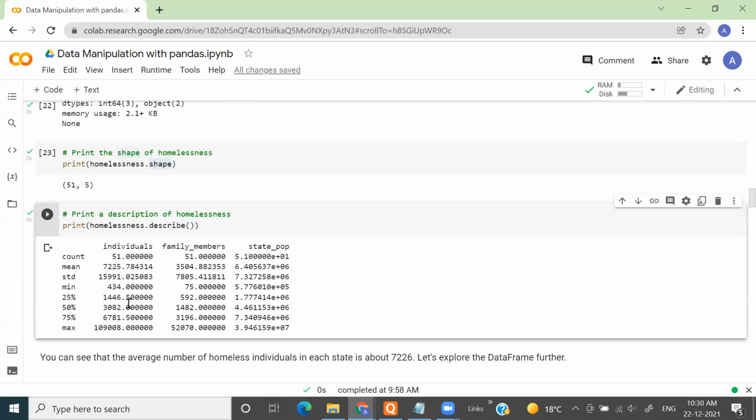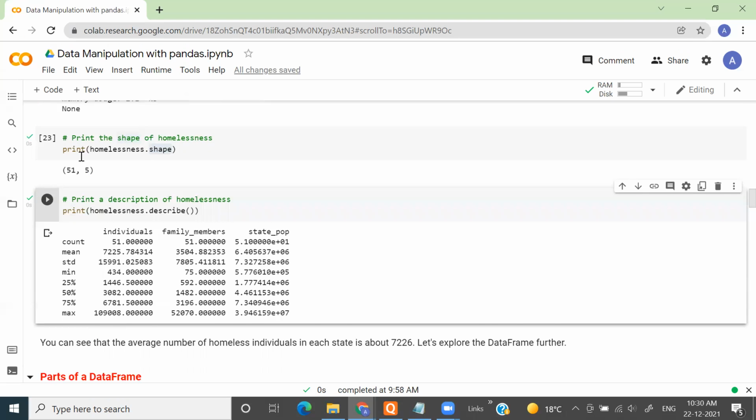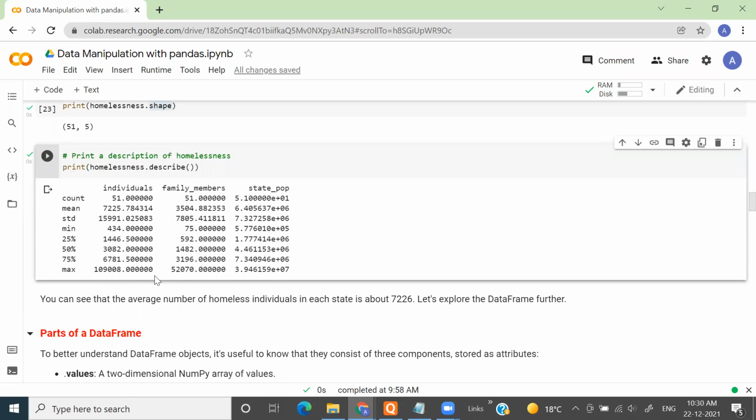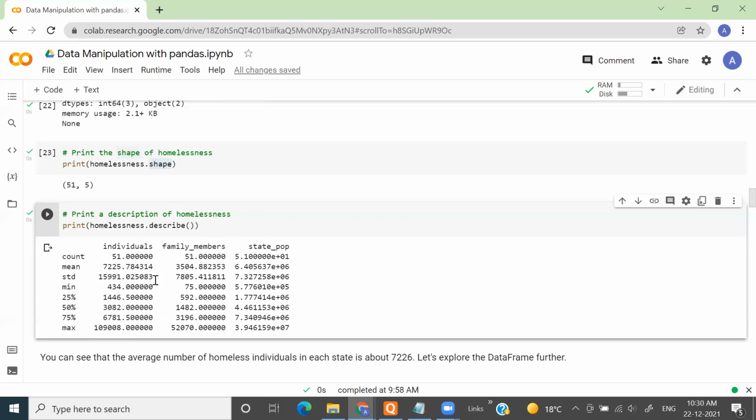So you have information about mean, standard deviation, minimum value, 25%, 50%, 75%, and maximum value. In the statistics domain, some people call this a 5-number summary also. All these metrics are part of the 5-number summary. So these are the descriptive measures about your data.